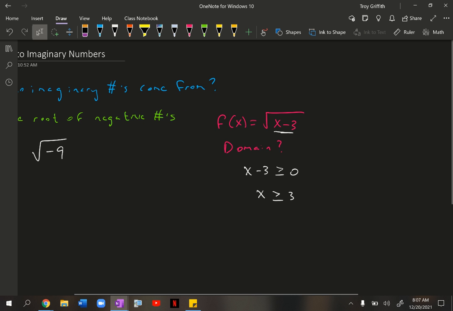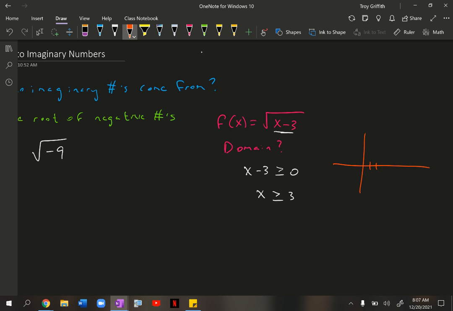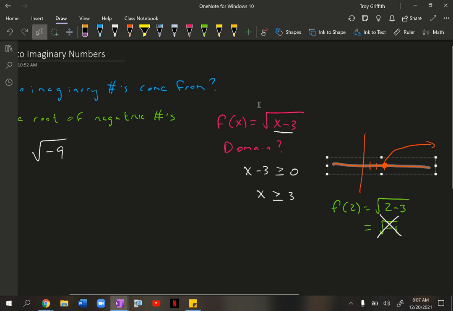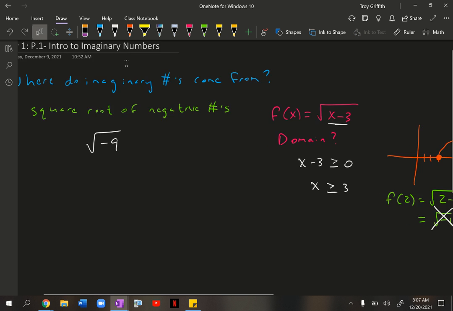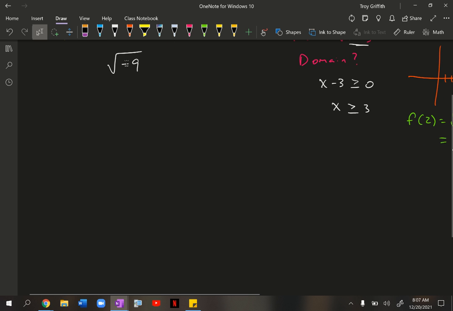And if you were to sketch a graph of this, maybe you've done this in Algebra 2, maybe you haven't. This function actually starts at x equals 3, and it would look like this. And the reason why it only exists to the right of 3 is, again, if you pick something less than 3, like for example, let's say you picked 2, and you tried to plug it into the function, f of 2 would be the square root of 2 minus 3, and that's the square root of -1, and we cannot graph that on a number line, therefore it doesn't exist within the function. However, just because you can't graph it on a number line doesn't mean that you can't do any math with it, and that's where this idea of imaginary numbers comes from.